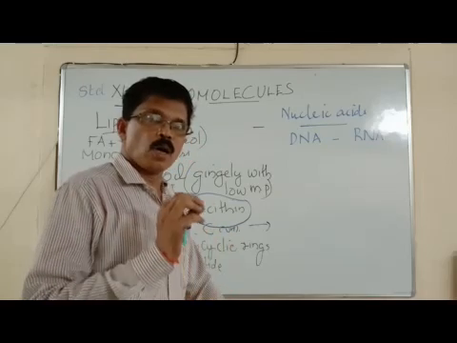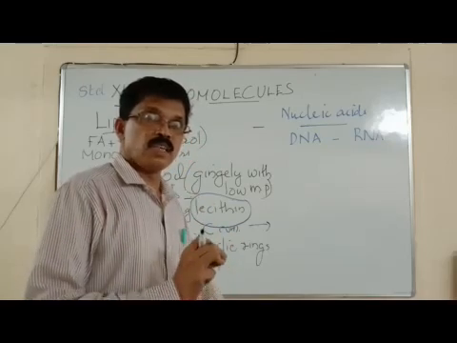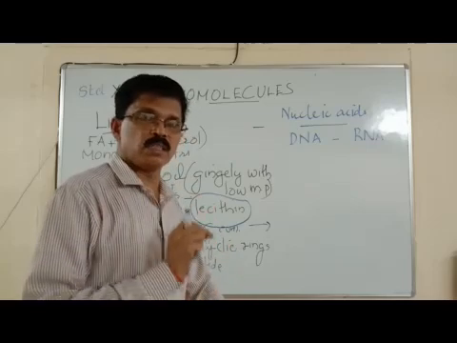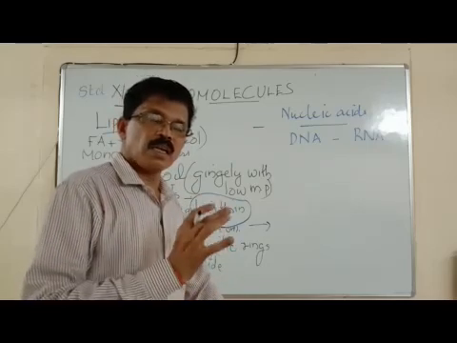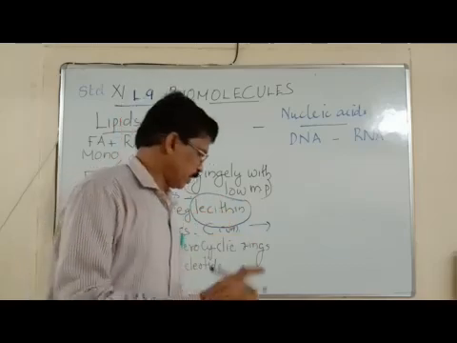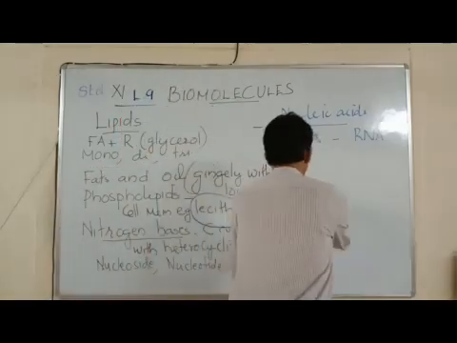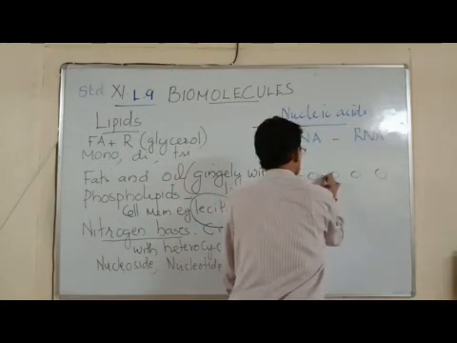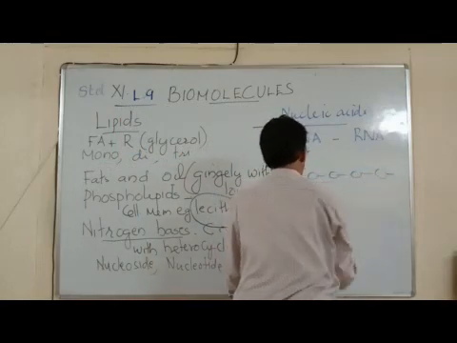Nucleotides are the monomers of DNA and RNA. What is a monomer? The basic molecule, basic unit. By combining a large number of monomers, which are connected by bonds.